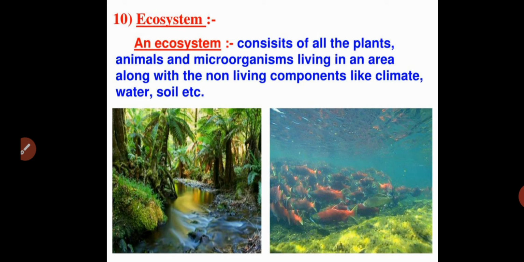Natural ecosystems are there, and artificial ecosystems are also there. The best example of a man-made or artificial ecosystem is the aquarium. An aquarium is a man-made, artificial ecosystem that contains living organisms like crabs and fish, which always interact with the water, and there are also some rocks and soil in the water. So that is the example of a man-made or artificial ecosystem. Natural ecosystems are also there. So these are some basic information about ecosystems.